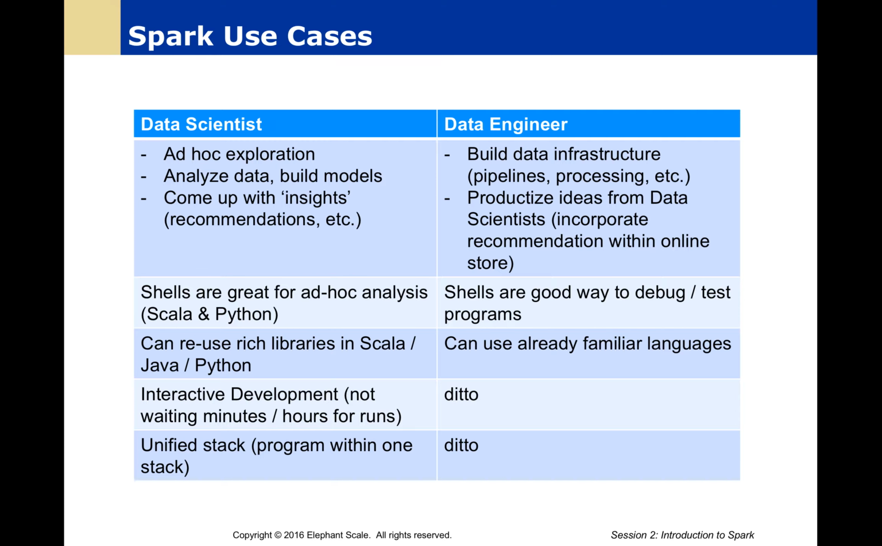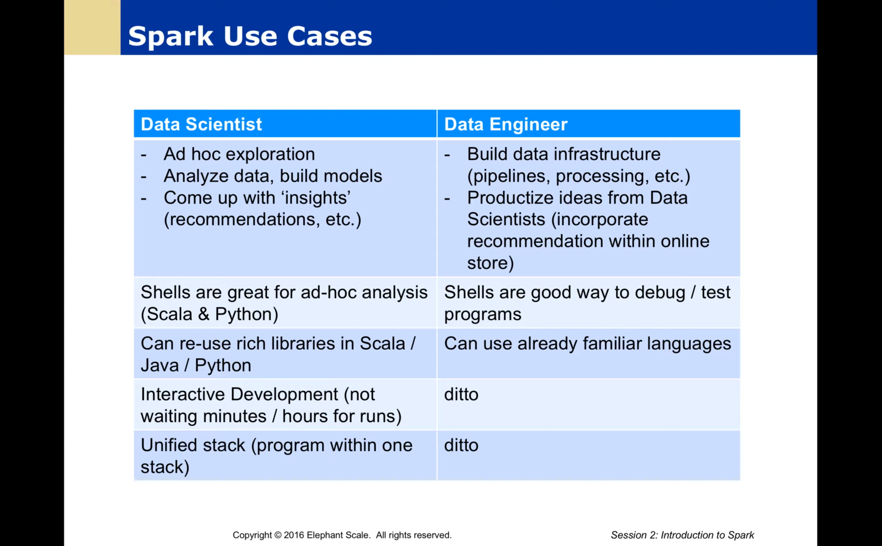So we have different use cases for data scientists and data engineers. As data scientists, we are doing ad hoc exploration, doing analytics on our data, building models, coming up with insight recommendations, etc. Our shells in Python are going to be great for this kind of ad hoc analysis, and we've already been doing this in Python. We can then use rich libraries in Python, and we're going to be able to ideally have interactive development, not waiting around for batch operations, and a unified stack. We can do it all with a common API. And from the engineering side, we're going to productize these great ideas that we're coming up with.